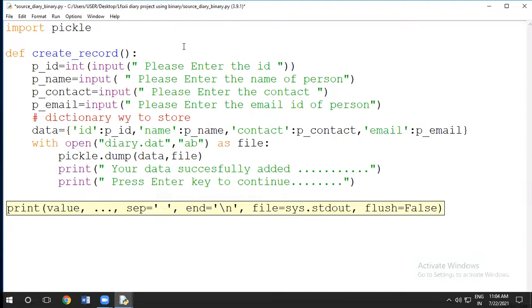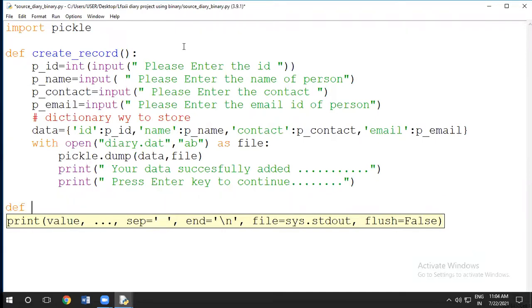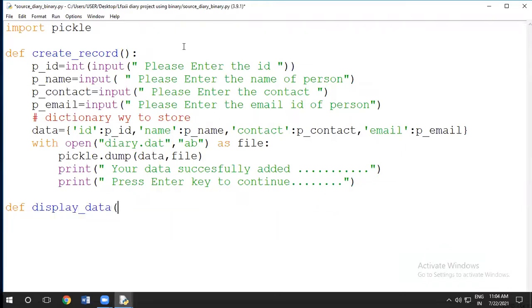So now look here, we will write definitions, display data. What we have to do here, display data. In the display data, first of all, we have to form one proper format. So we write here data is equal to, clear? Data is equal to, okay, that one I will teach later because first you look here.